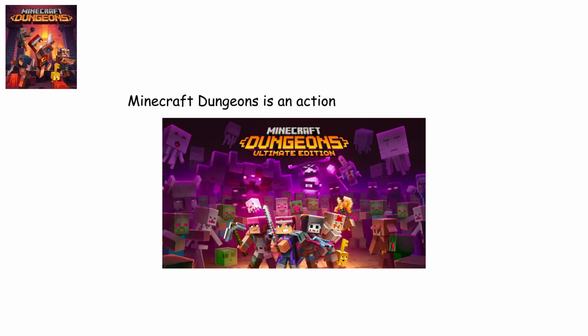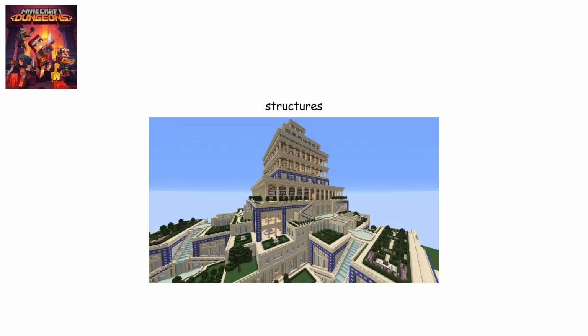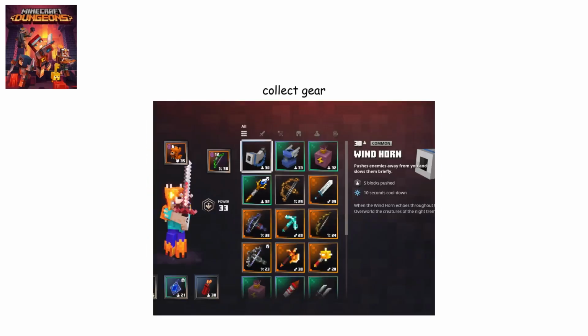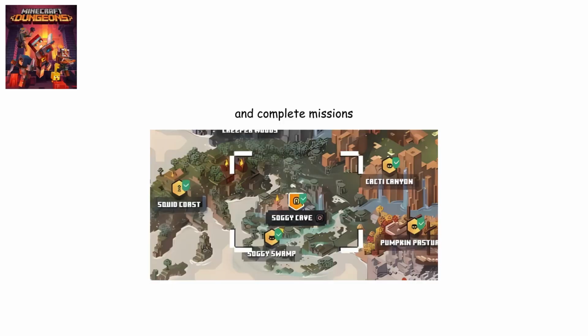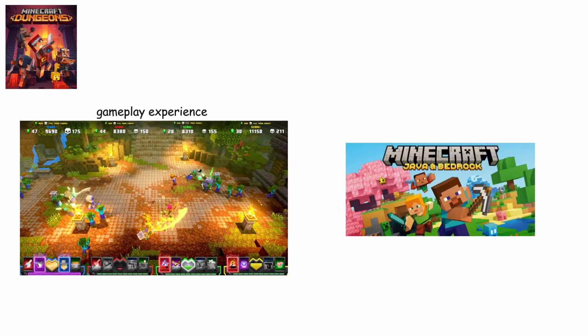Minecraft Dungeons. Minecraft Dungeons is an action-adventure spin-off inspired by classic dungeon crawlers. Instead of building structures, players battle enemies, collect gear, and complete missions. It remains available and offers a completely different gameplay experience from traditional Minecraft.